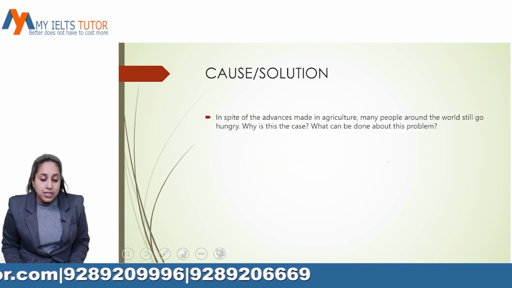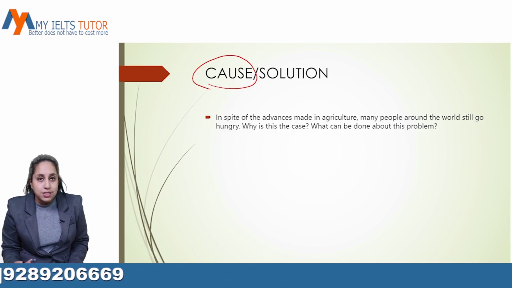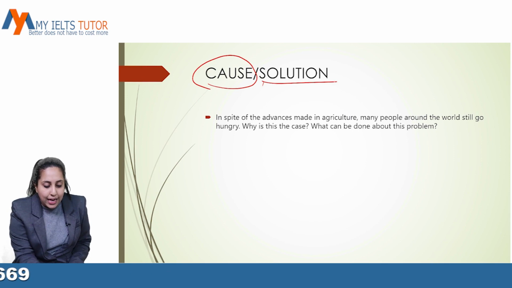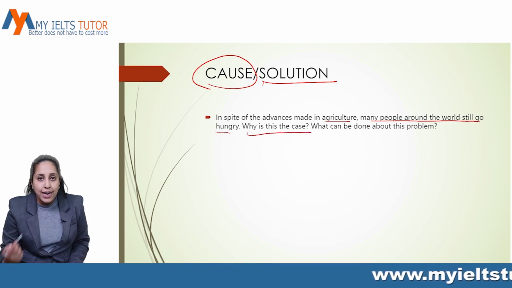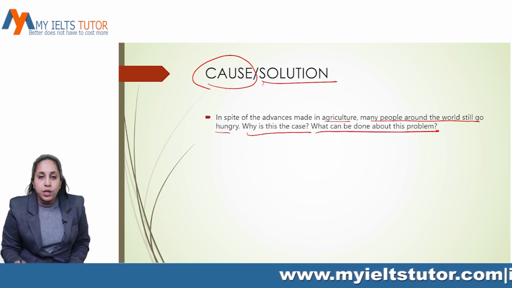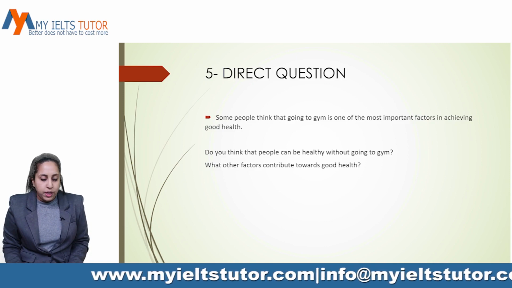Then cause and solution. Here we are asked about the causes, the reasons why this is happening, and we have to present solutions. In spite of advances made in agriculture, many people around the world go hungry. Why is this the case? So we have to give the reasons, the causes, why it is happening, and then we have to give a solution for the same. So this is the cause and solution essay.